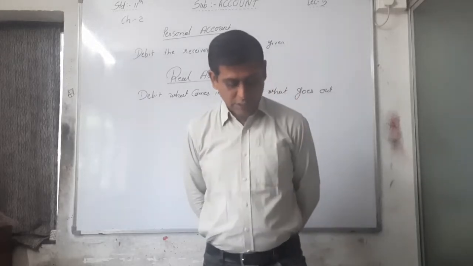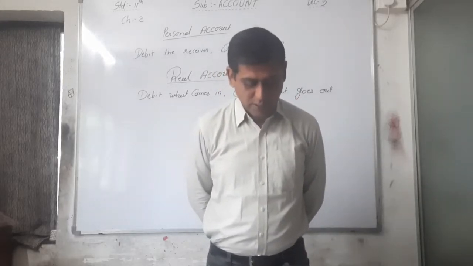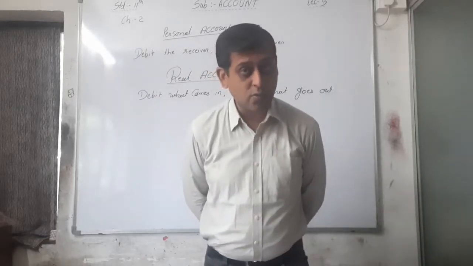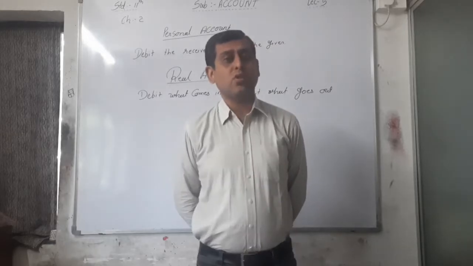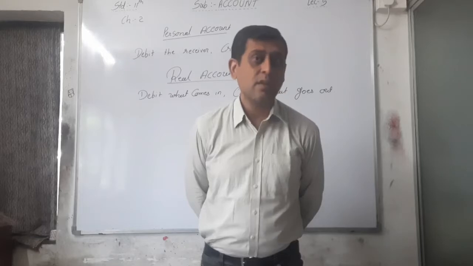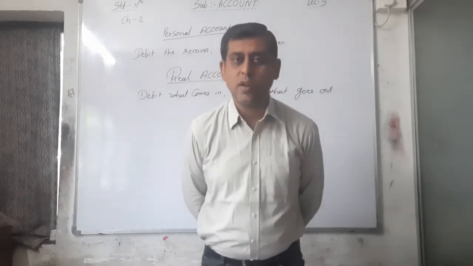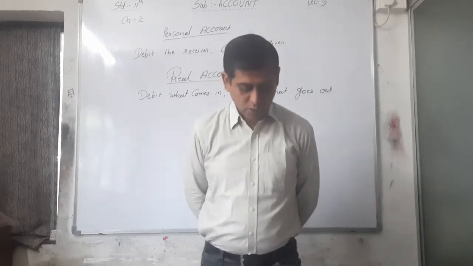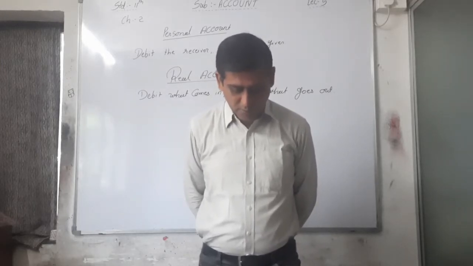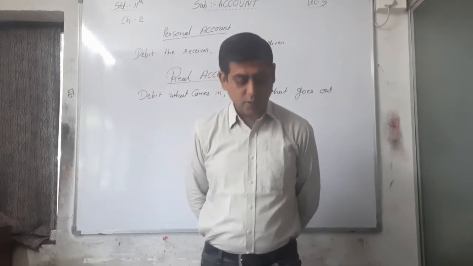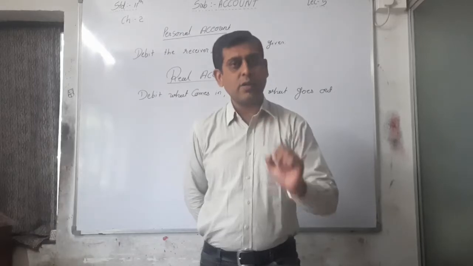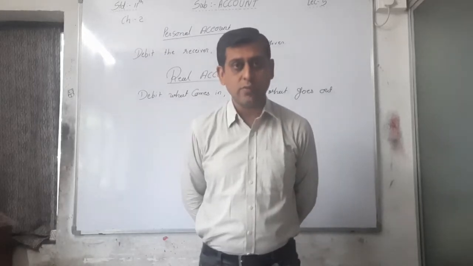Fourth one, machine of rupees 20,000 purchased on cash. Machine is purchased on cash. What does that mean? Here machine is your asset and it is purchased, that's why it comes into the business, that's why machine account will be debited here. So here, see the answer, machine of 20,000 purchased on cash, machine comes in, machine is an asset, that's why machine account will be debited. Okay, so here you have to write this particular answer for the explanation of this.